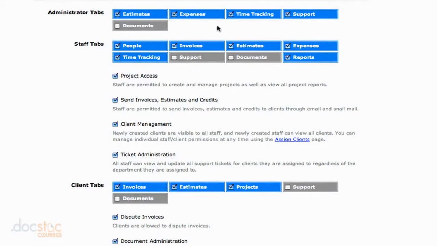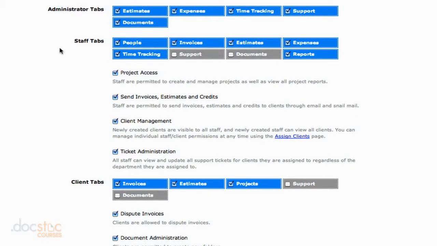FreshBooks also offers the ability to upload documents here in FreshBooks. So if you have documents regarding certain projects for your clients, if you have project proposals and outlines and wireframes and really anything, you can upload them here in FreshBooks, and then your client can log into their FreshBooks account and see the documents. So it's up to you whether you want to enable these two features. I'm going to enable them at least for the administrator for now.